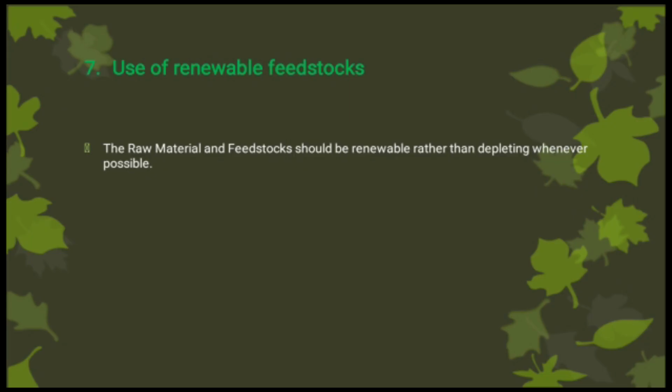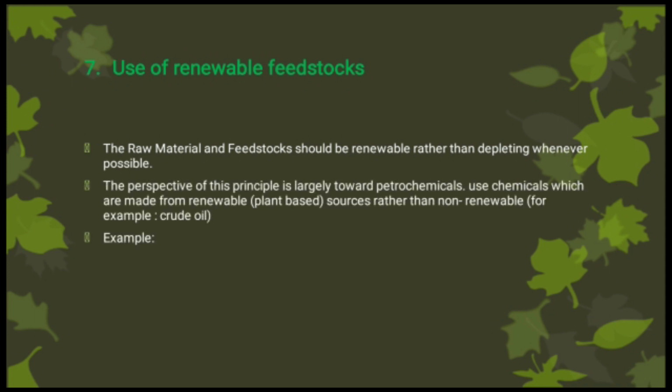Seventh principle is use of renewable feedstock. The raw material and feedstock should be renewable rather than depleting whenever possible. Petrochemical products are currently used on a large scale and these sources are depleting. So instead of using depleting raw material, it is advisable to use raw material which are renewable such as biomass, methane or carbon dioxide, which can be easily regenerated and the supply can last longer unlike fossil fuels.